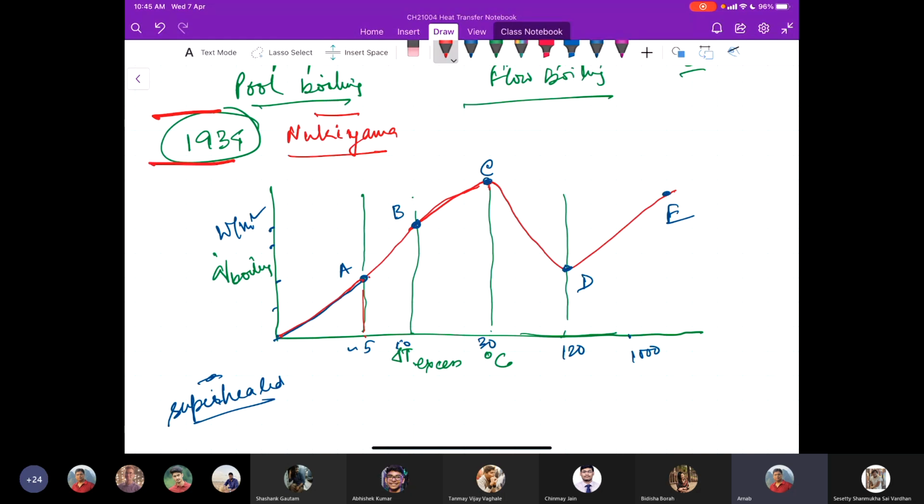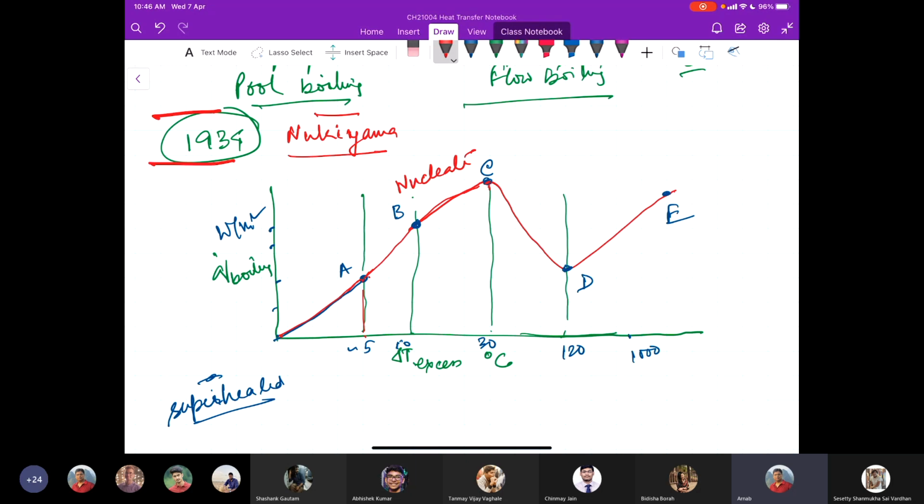And then what happens? The bubbles form, basically the multiple bubbles form at an increased rate and in number from different positions of the surfaces. So we move along till the point C. This whole region, we say is nucleate boiling. We say it is nucleate boiling because the nucleation of the vapor bubbles happens.